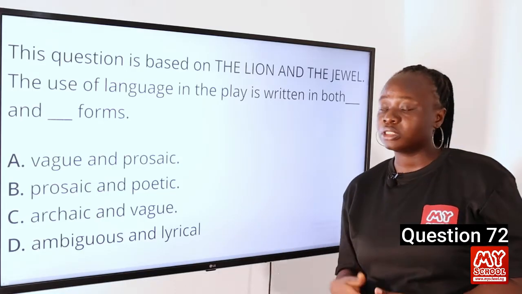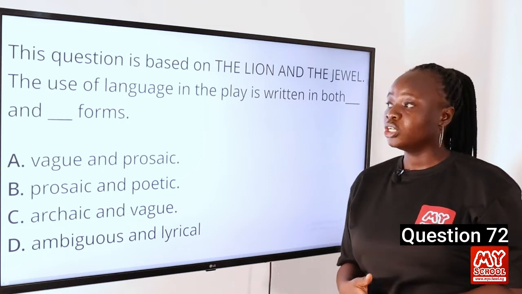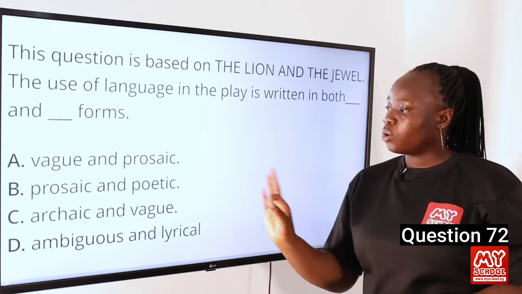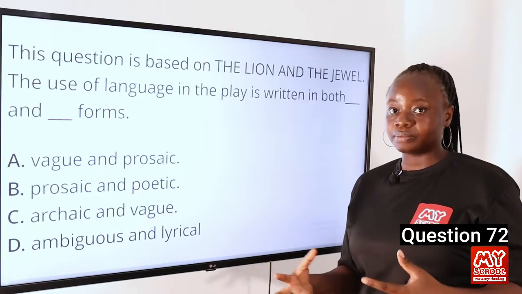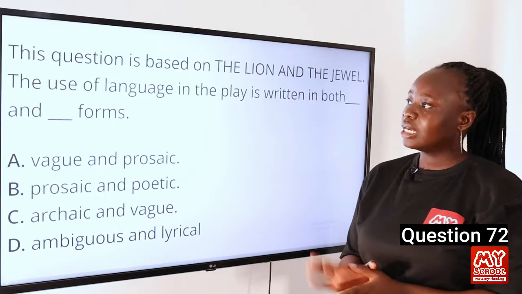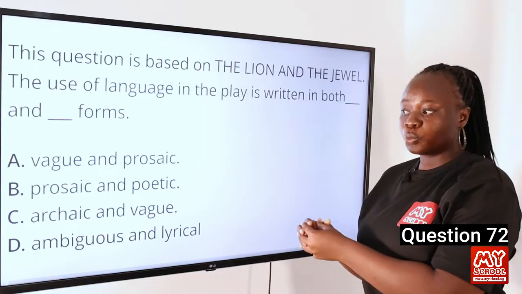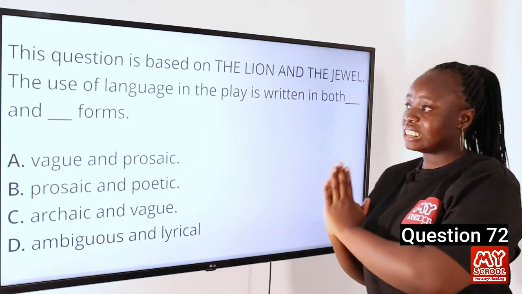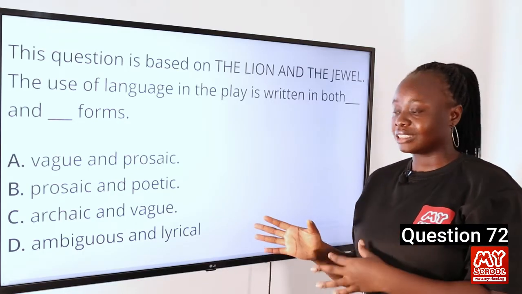Prosaic form involves the use of normal day-to-day, conversational language to dialogue with other characters, while poetic form involves the use of beauty, music, and reading when dialoguing with other characters. And Wole Soyinka, just like William Shakespeare, employs both poetic and prosaic forms in his play to show the self-perception of each of the characters.